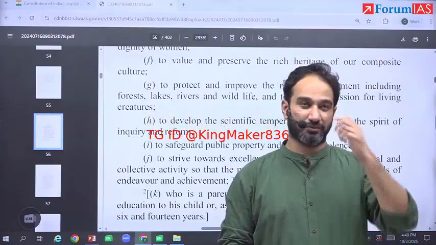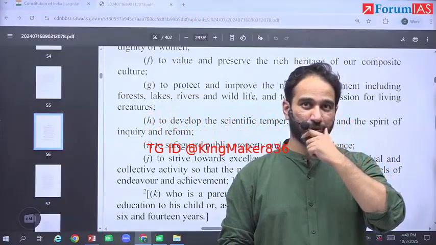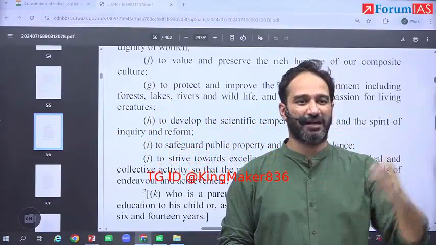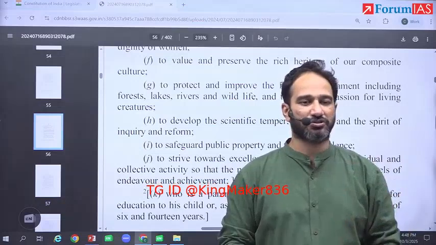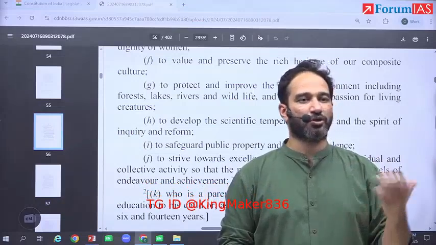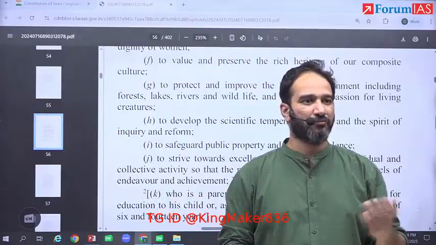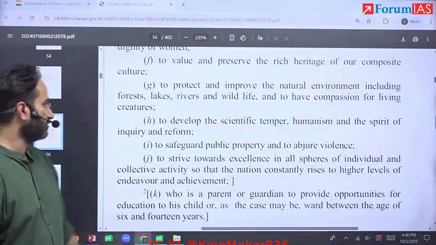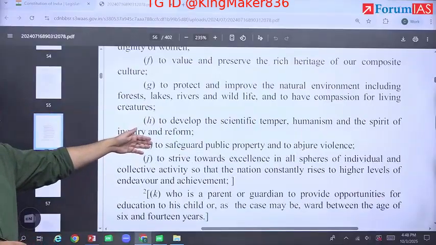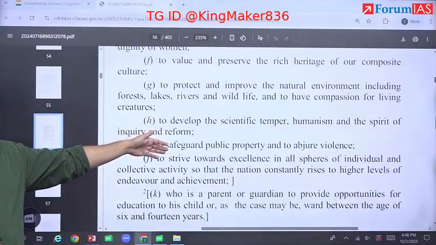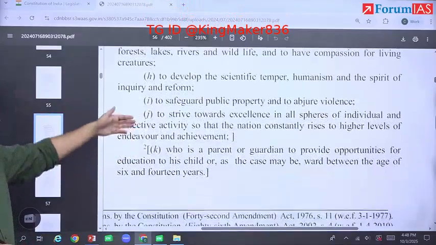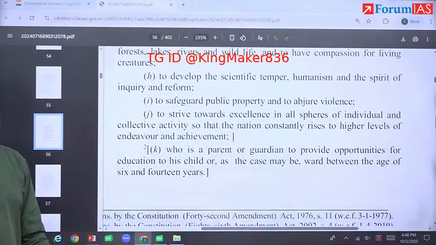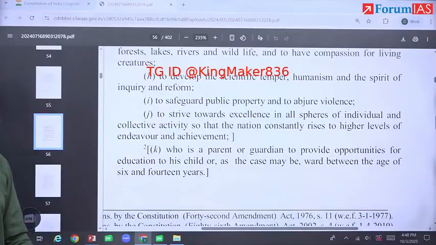You also have the Maharashtra, I think about 2-3 years ago, they actually introduced a Black Magic Act, meaning prohibition of black magic. So that is also to ensure scientific temper. You also have scholarships, national awards, where people have contributed in relation to science and other aspects. To safeguard public property and abjure violence, you have Bharatiya Nyaya Sanhita, you can write here. Strive for excellence in all spheres: national awards, Arjuna Award, Bharat Ratna, Padma Shri, Padma Vibhushan.